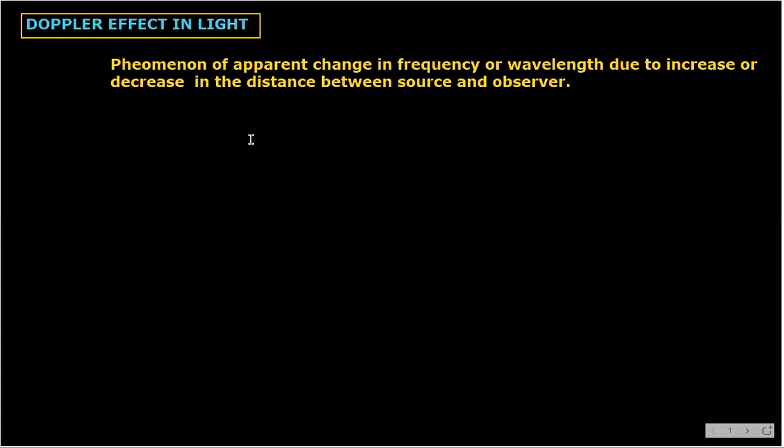So first of all, Doppler effect is valid even for mechanical waves as well as non-mechanical waves. Non-mechanical waves means what? Electromagnetic waves, which do not require any material medium for transmission. Agree? You know this, right? So this Doppler effect is valid for sound waves as well as light waves. In this class, we will learn Doppler effect in light. And what is the definition?